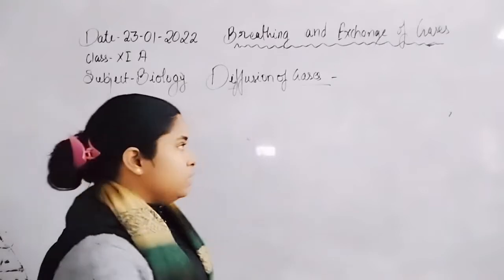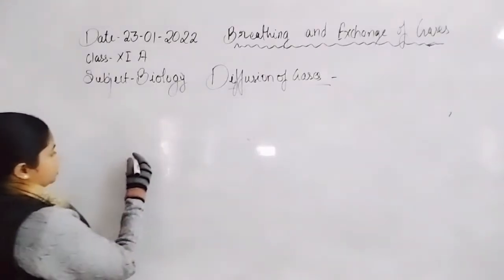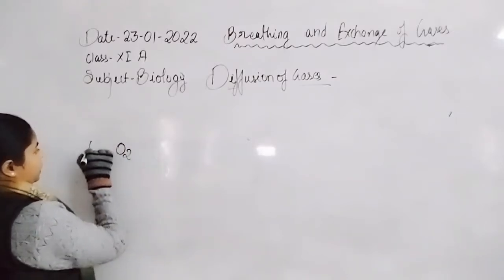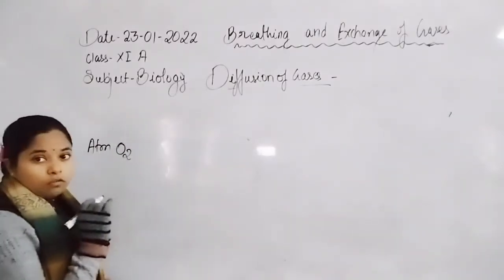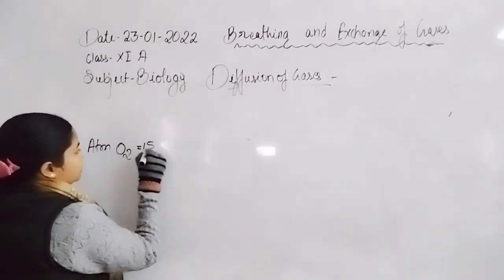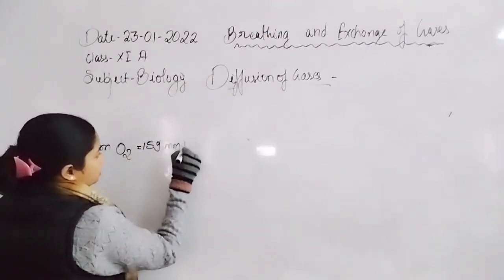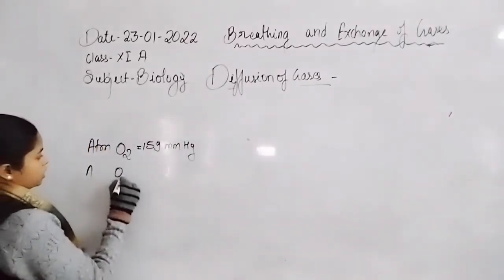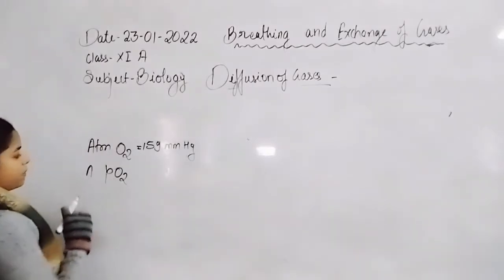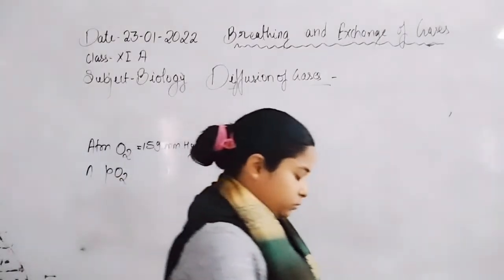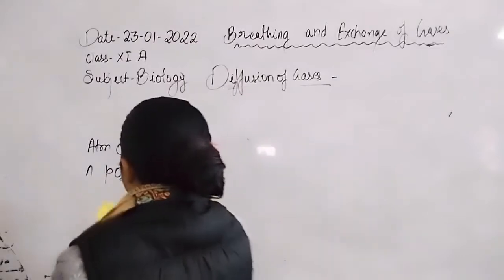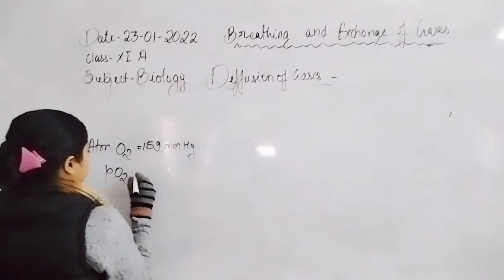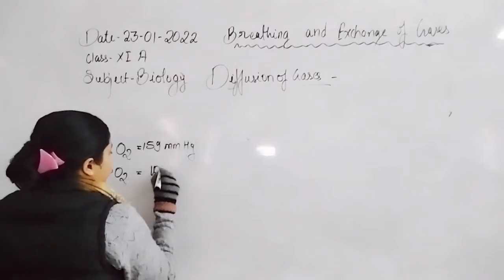As we know, the atmospheric partial pressure of oxygen is about 159 mmHg, and the partial pressure of oxygen within the lung alveoli is about 104 mmHg.